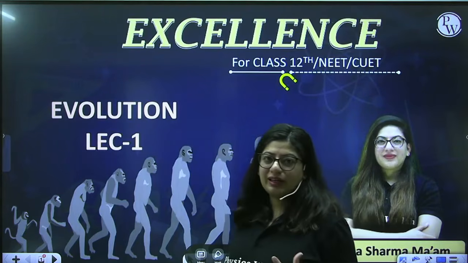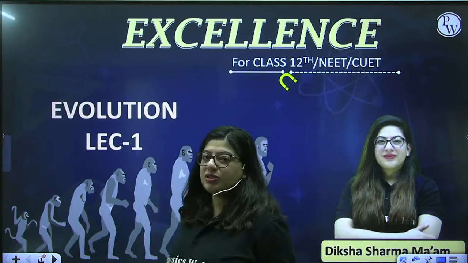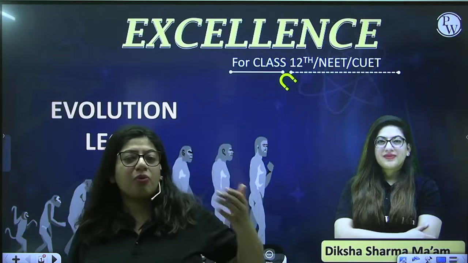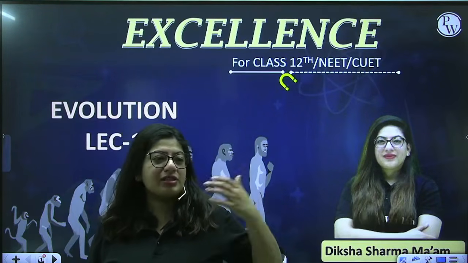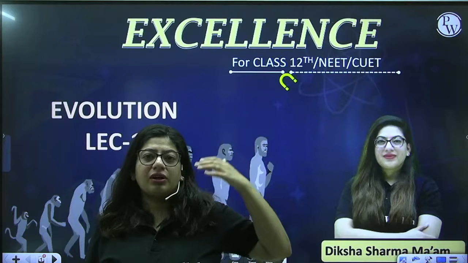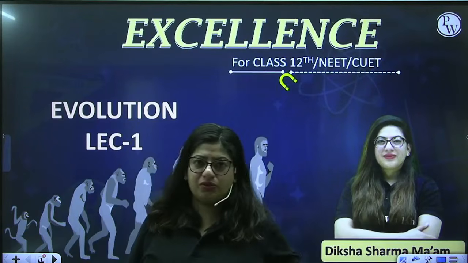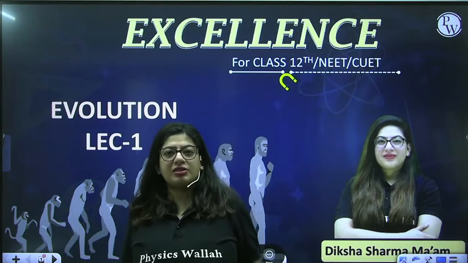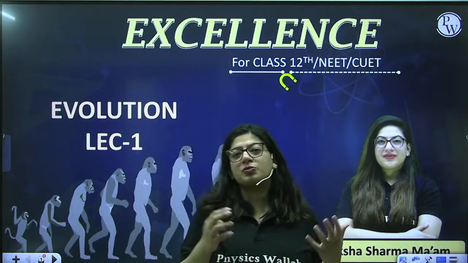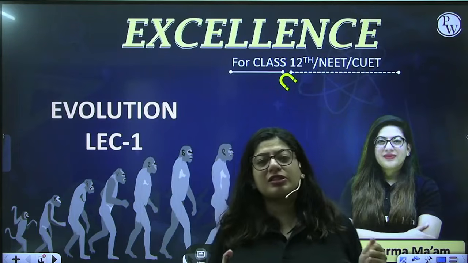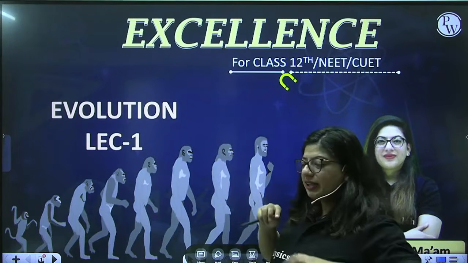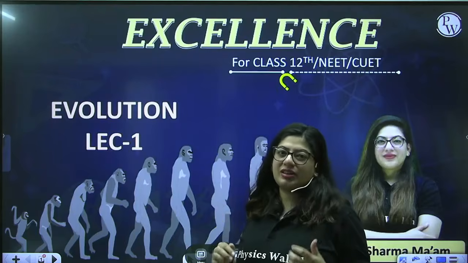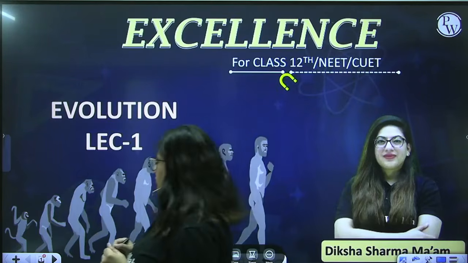So technically, if I talk about what is evolution, evolution is the process of change. It's the descent with change. We say that you are constantly being changed, million years after years, and that leads to a new race, new species, new organism. So this is what evolution is. It's the constant change that is occurring. So this is the chapter we are going to study.